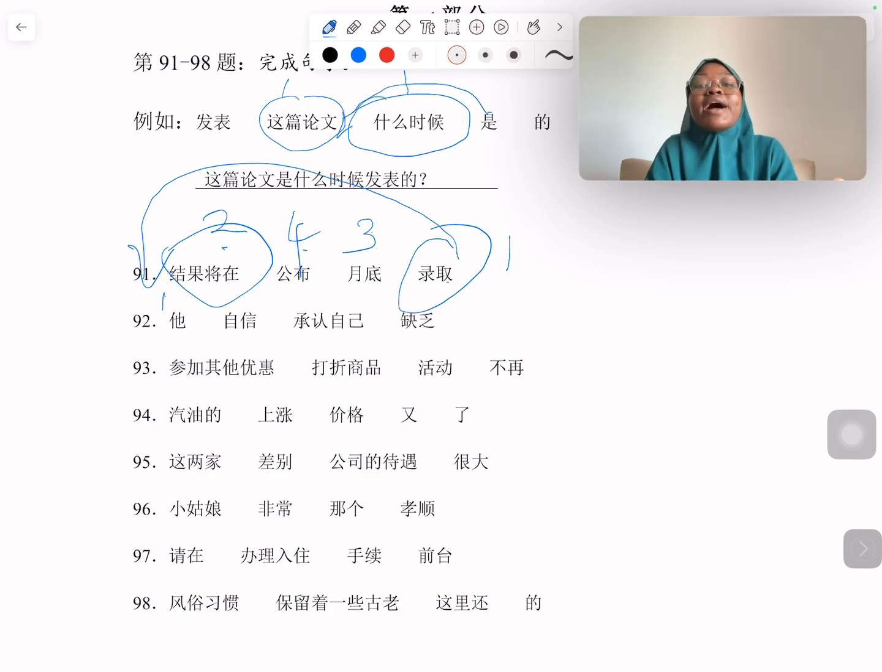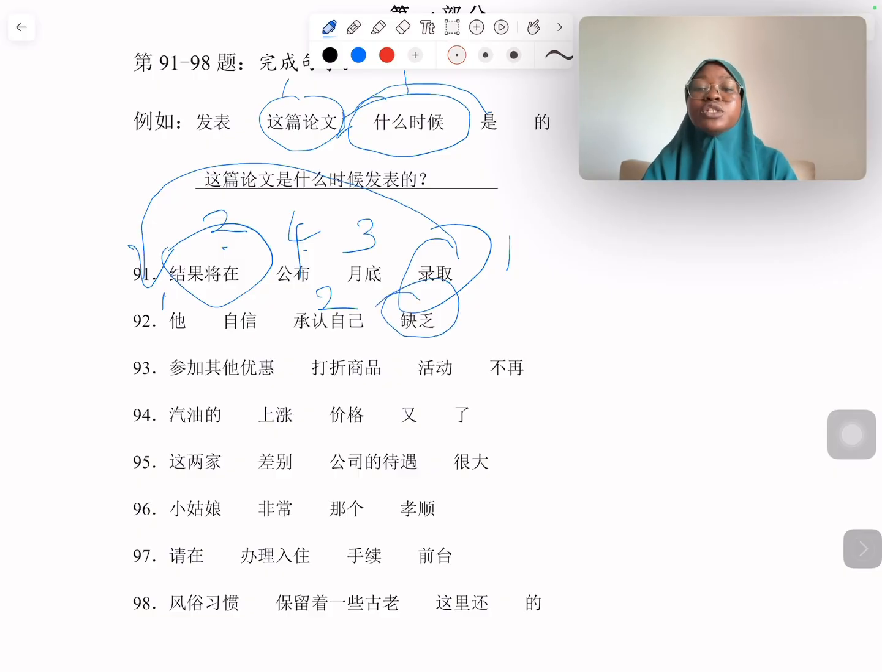缺乏 means lack. Oh, so this person is trying to admit he lacks confidence. Okay, so we can say 他承认自己什么？ Because after 他 we are looking for the verb in these 4 options we have. So 承认 is the verb. 承认自己什么？缺乏, this is also a verb actually.